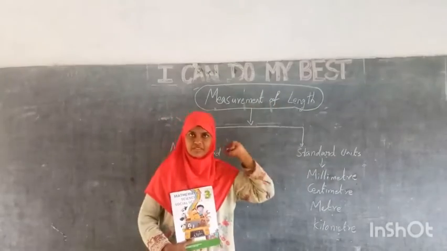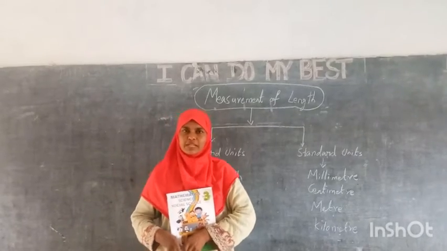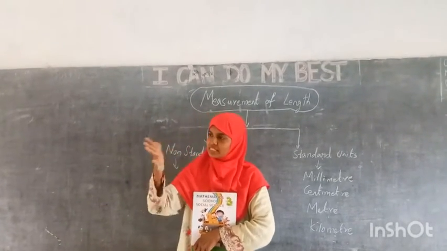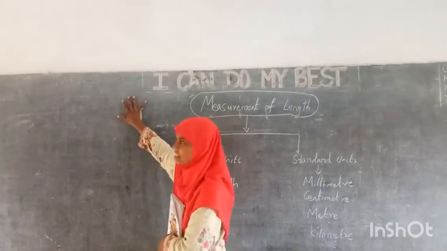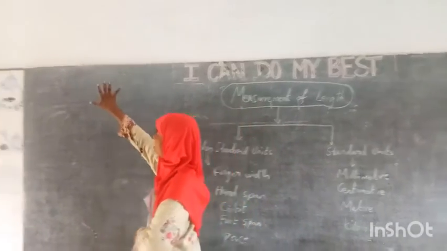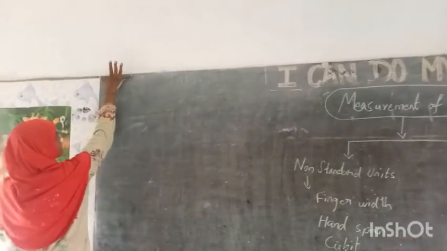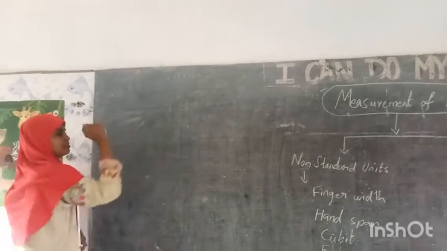Measurements of length we have discussed. Like I have explained about the handspan. Handspan means this particular area, right? If I cover this, it is called a handspan. One handspan, this is two handspan. Like that we have discussed.